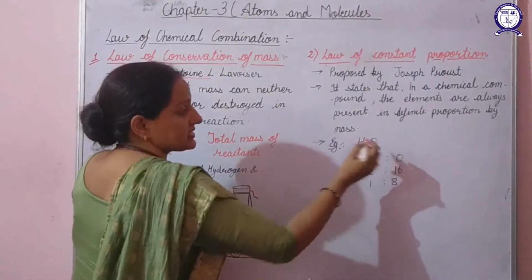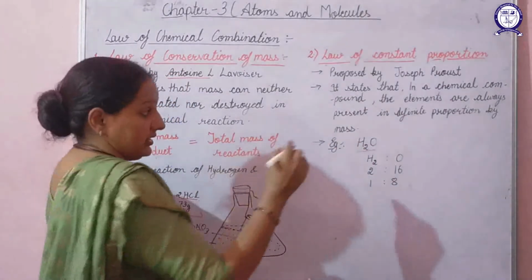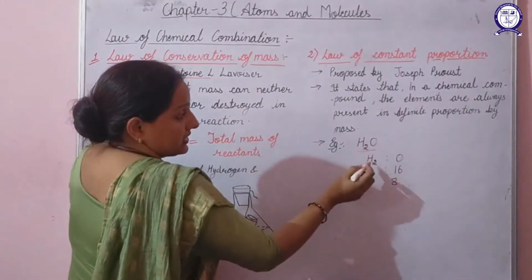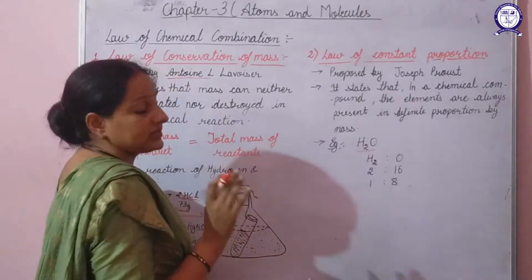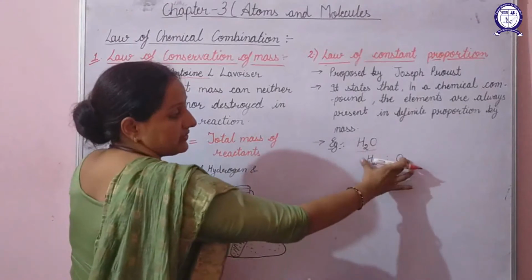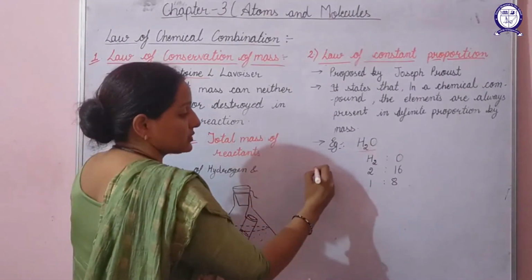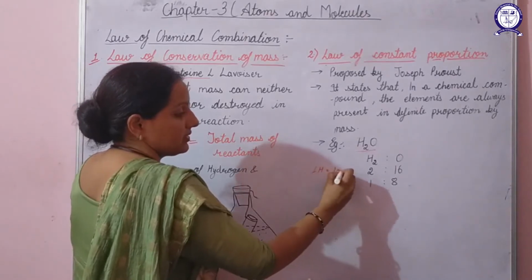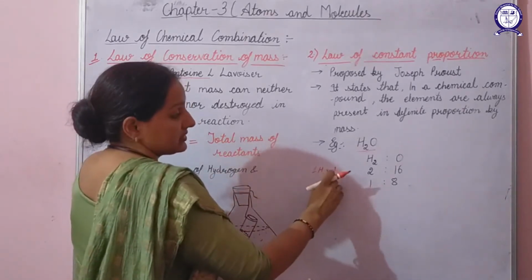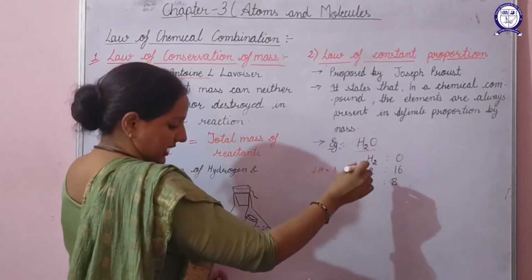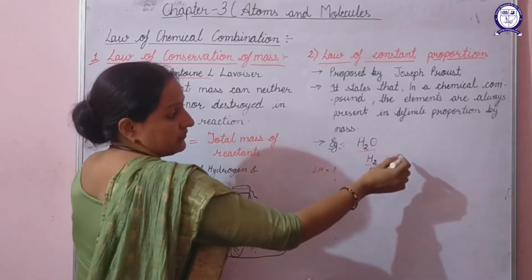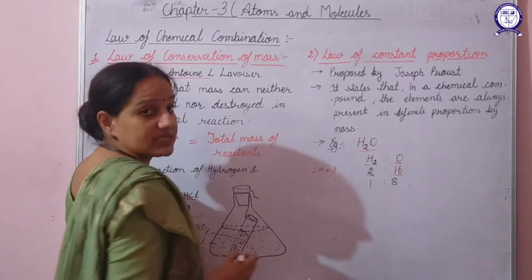For example, let's consider the example of water. Now, in water, what all is there? Hydrogen and oxygen. When hydrogen and oxygen react, you will get water. Now, we know that the mass of one hydrogen atom is 1. So the mass of two hydrogen atoms here will be 2. We know that the mass of an oxygen atom is 16.